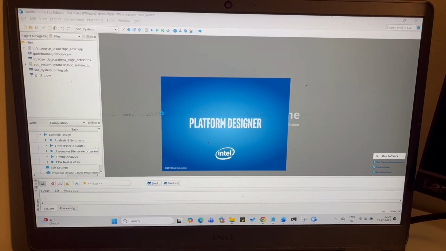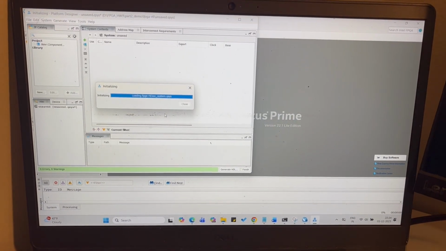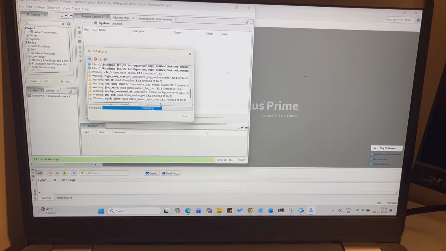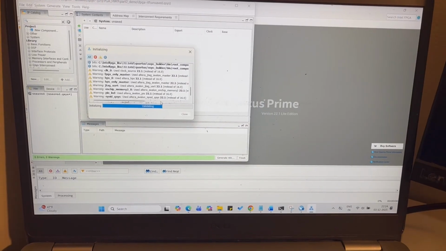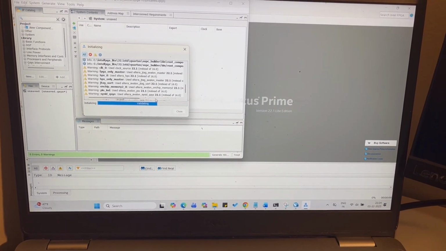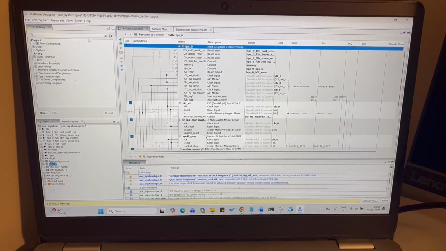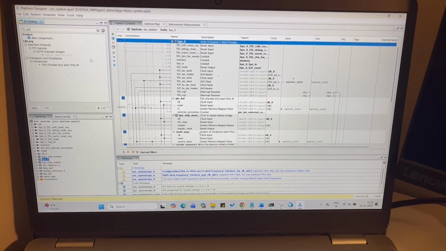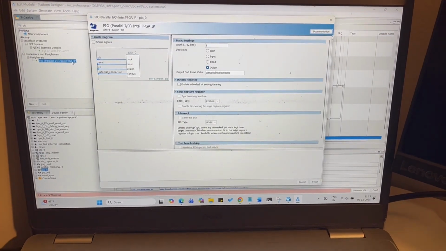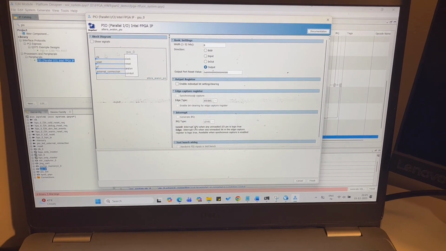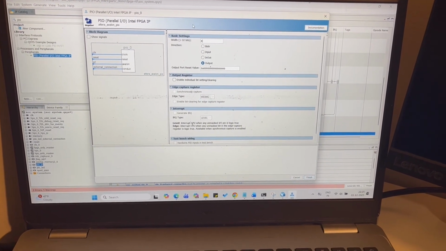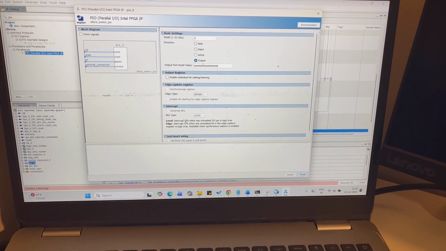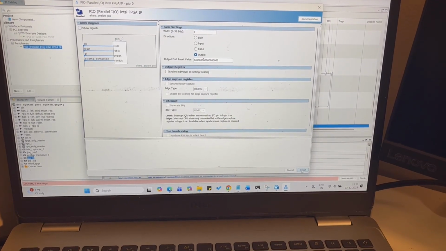This is the Platform Designer, where we're going to assign the peripherals in order to communicate to the 7-segment display. Over here you have to go to the IP, then press PIO. This is a peripheral which we will be using to control the 7-segment display or even LEDs. I will be using 7-bit data. The output port value will be 000. Then let me press finish.